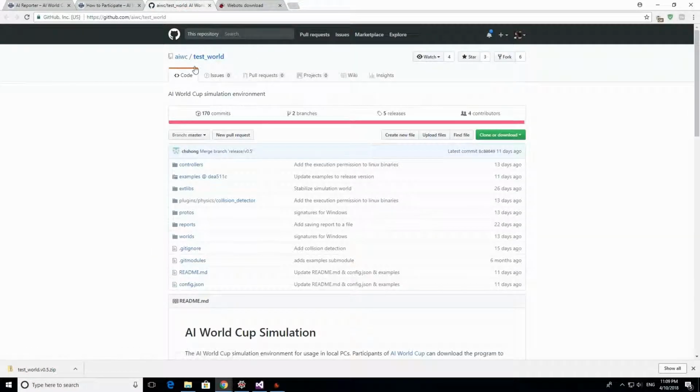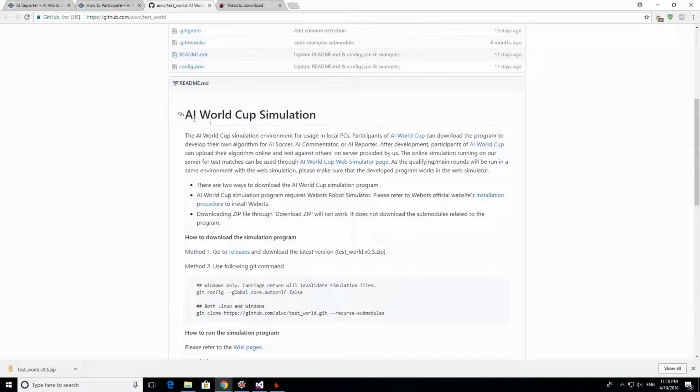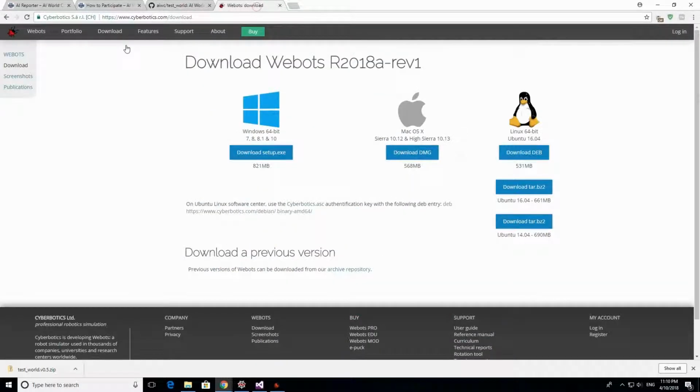And the page on GitHub for the simulator is going to open. So you can read the README here. The first thing that's important to mention is that the simulation program requires the Webots Robot Simulator. So how can you download that? You can go to the Cyberbotics website here, cyberbotics.com, download, and you can download the R2018a Revised 1 version